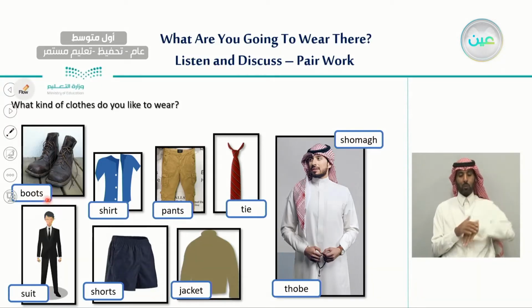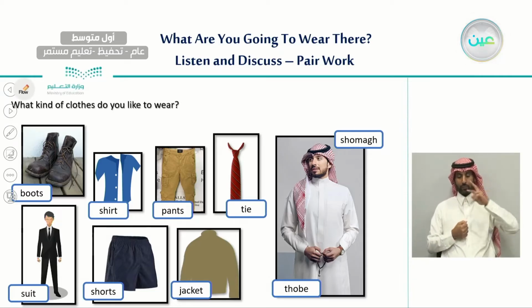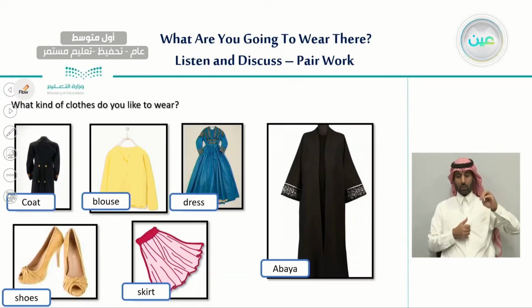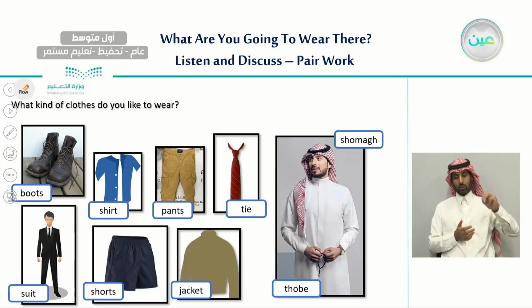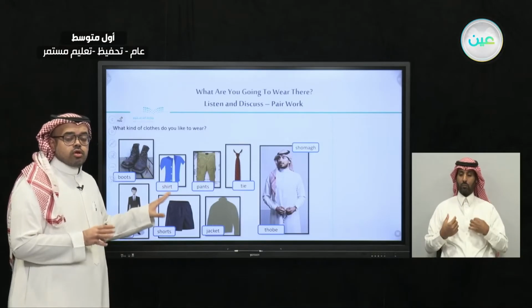Boots, shirt, pants, tie, suit, shorts, jacket, ثوب, شماغ. So here we have clothes that are only for men.